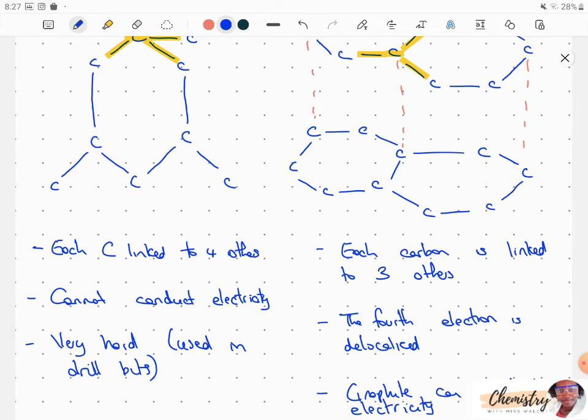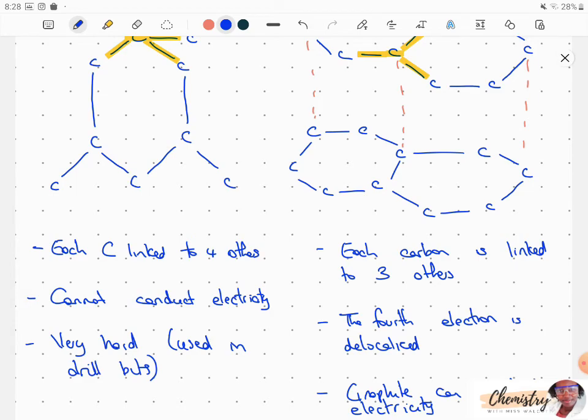Graphite, however, has these layers. So it's not this extensive network, but we have layers that are held together by weak forces of attraction. Graphite is actually very brittle. So diamond is hard, but graphite is brittle because of these weak attractive forces.